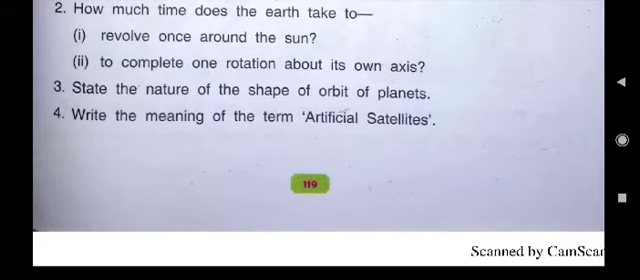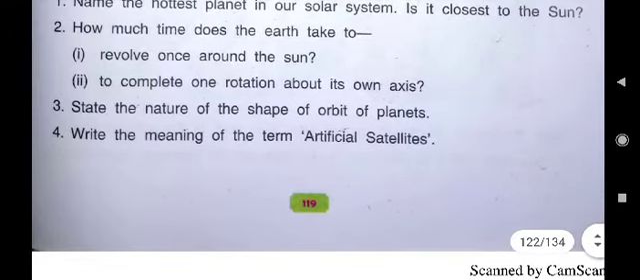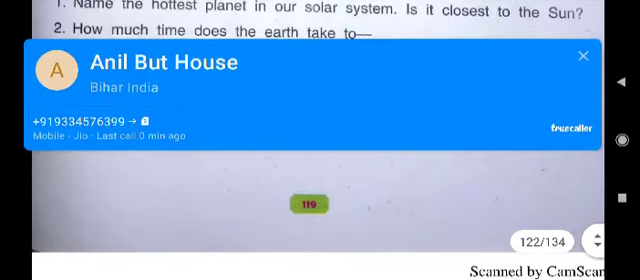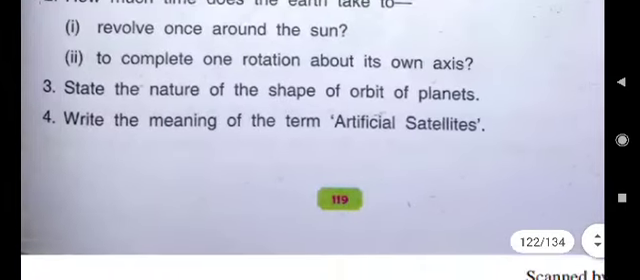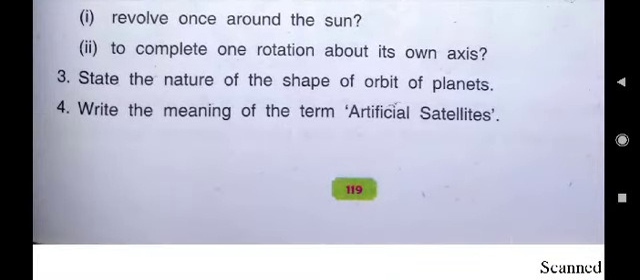Now next is, write the meaning of the term artificial satellites. Artificial satellites are man-made objects which are made to perform various tasks, and they are made to revolve around the sun. So I hope all the answers are clear to you.